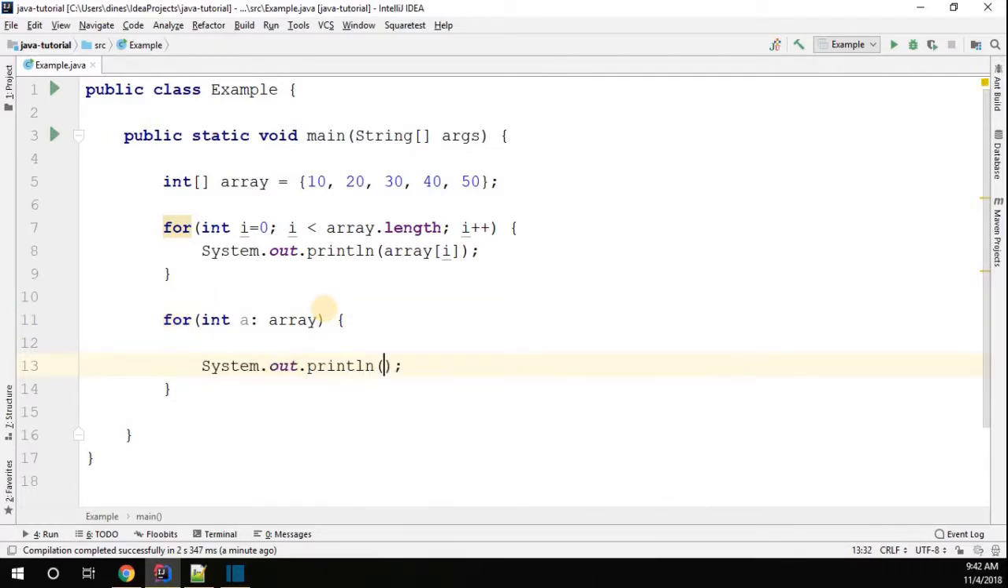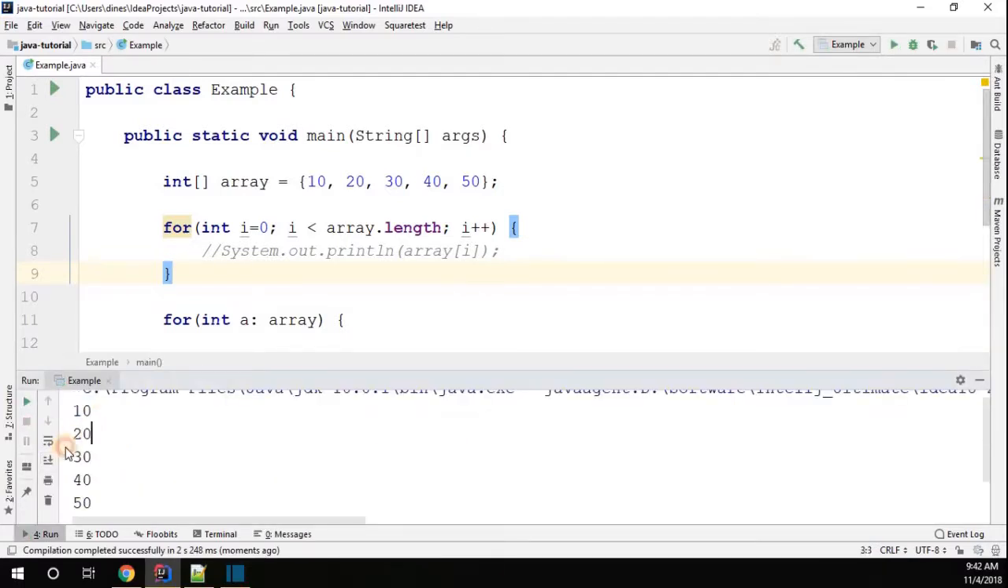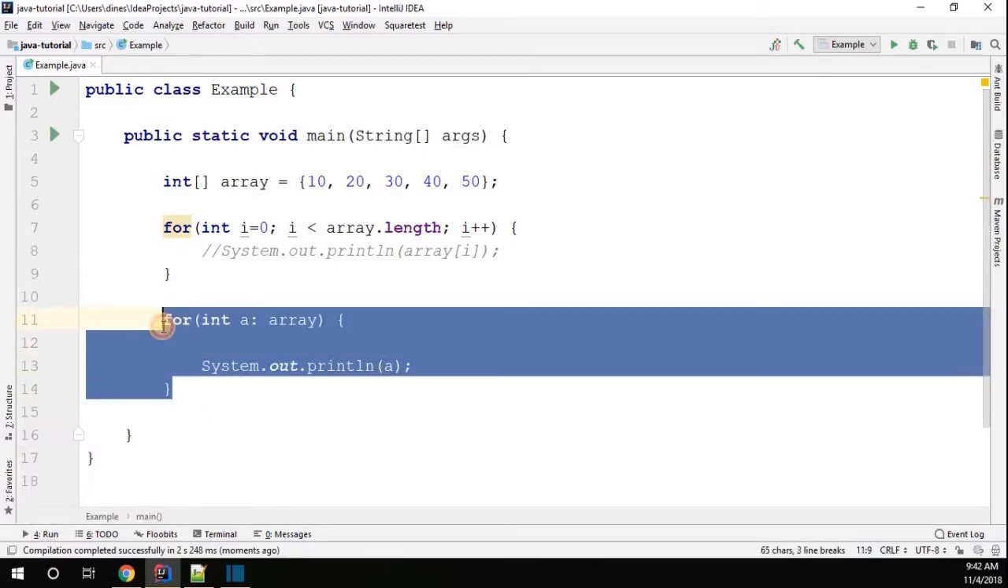Let me do sys out. Let me print a. Meanwhile, I'm going to comment this out. Let me run this program. We'll see what is going to happen. 10, 20, 30, 40, 50, right? This is what we call for each.